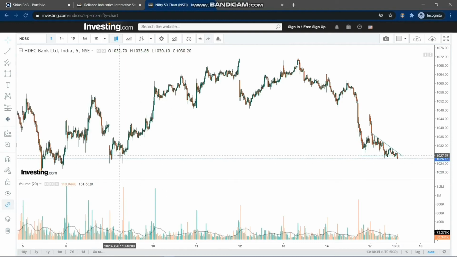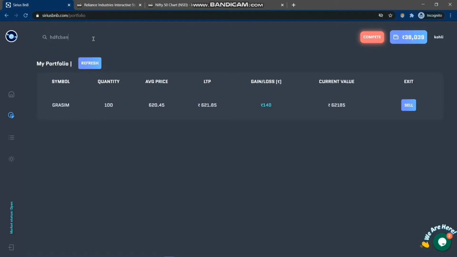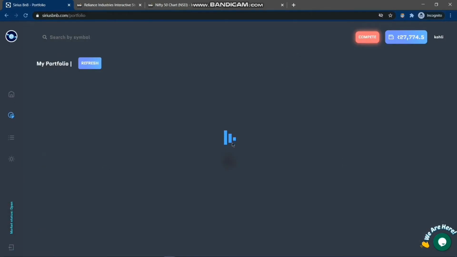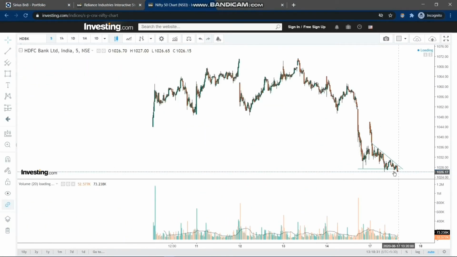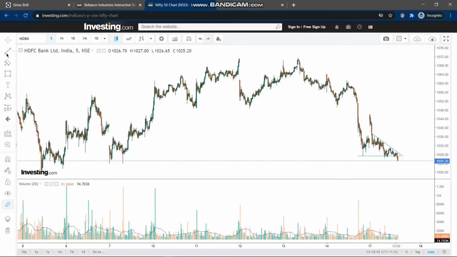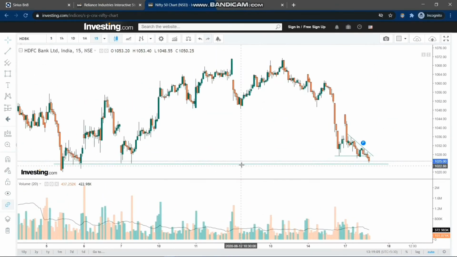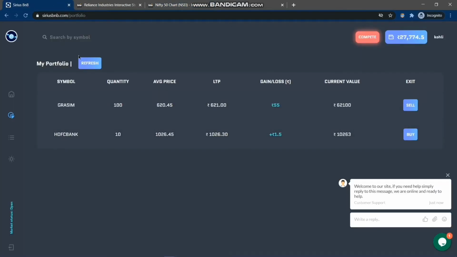So now I'll take the example of HDFC Bank. And now let's visit HDFC Bank on the platform. As you can see, the price shown here is 1026.45. I'll sell 10 shares. And now if we see here, I'll just set a support here quickly. I'll set the target. It seems the target has been met. I'll refresh it and see the latest price. I'll just buy it.